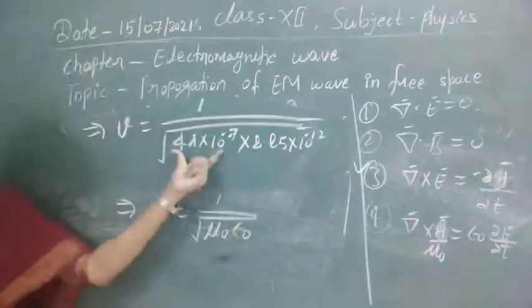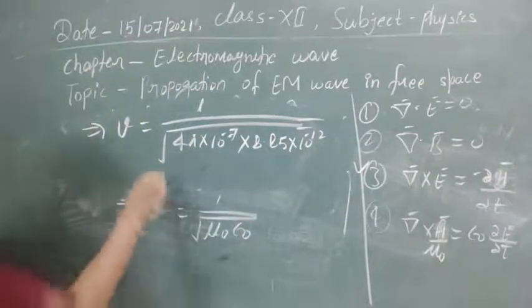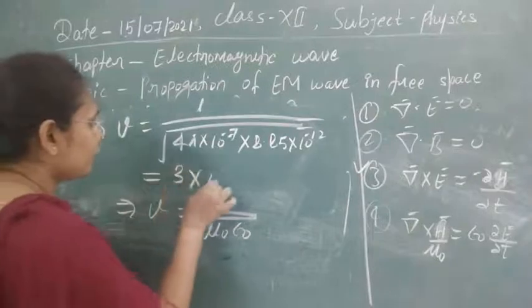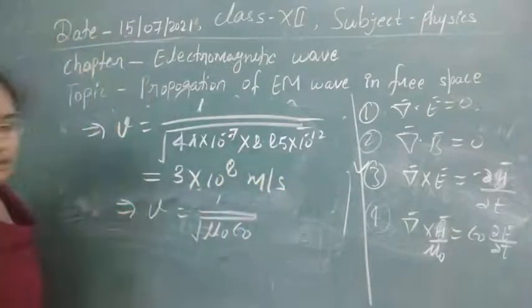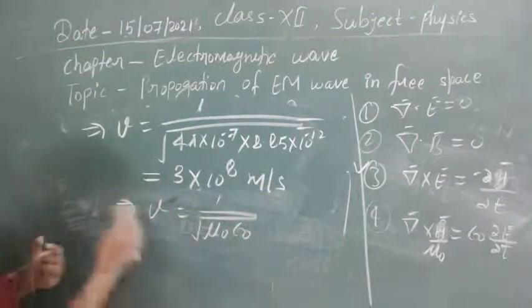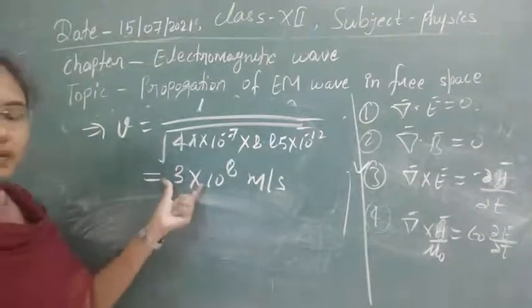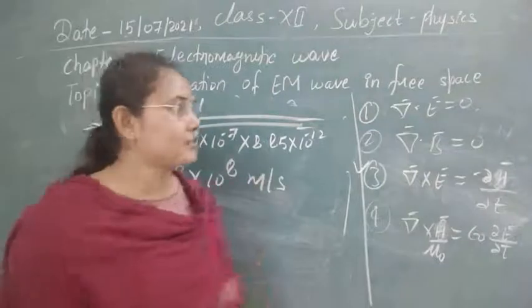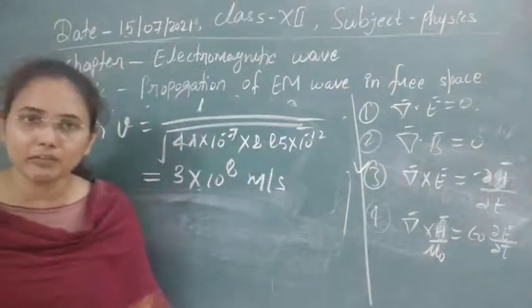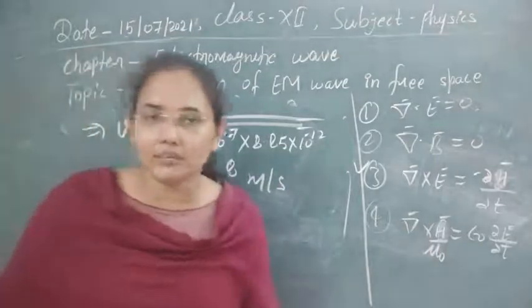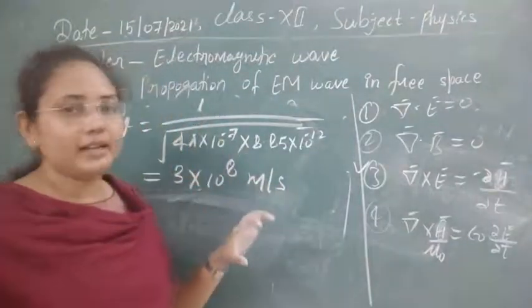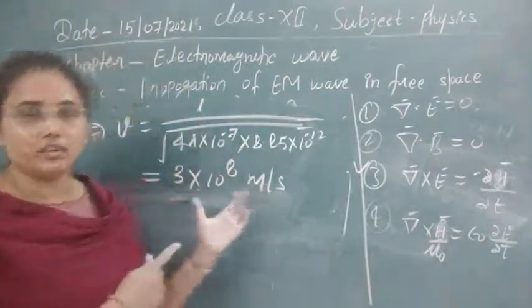If we solve this equation and take the root, its value is obtained to be 3 into 10 to the power 8 meter per second. So this is the velocity of light that we have got after solving Maxwell's equations for any kind of electromagnetic wave. One more result we conclude from here is that all electromagnetic waves move with the velocity of light.